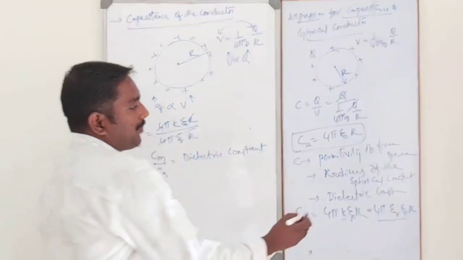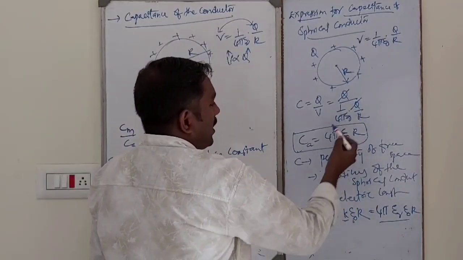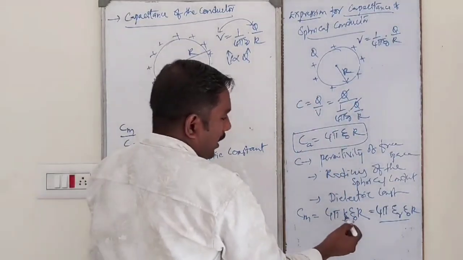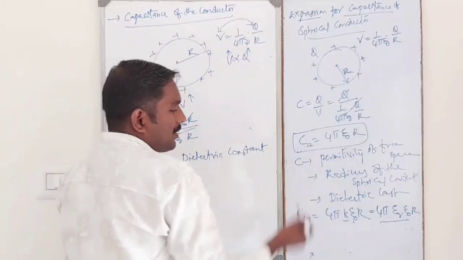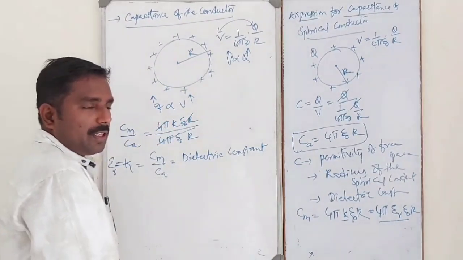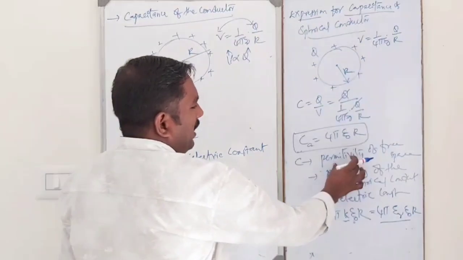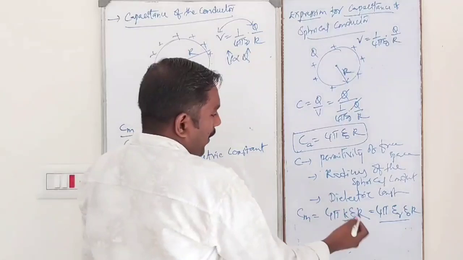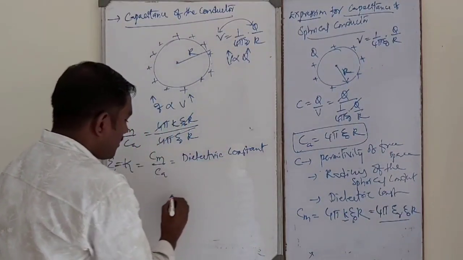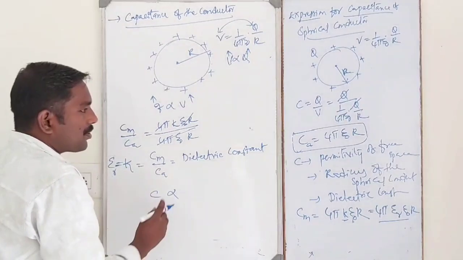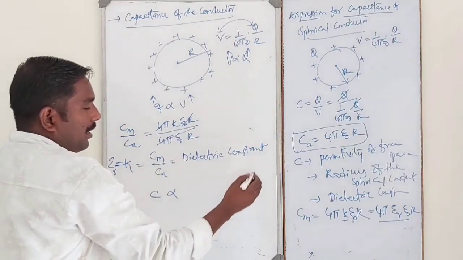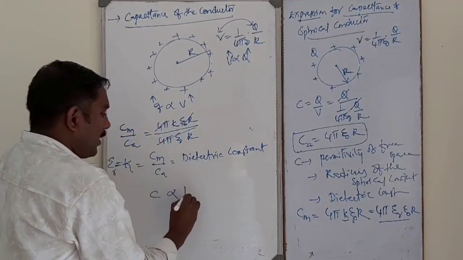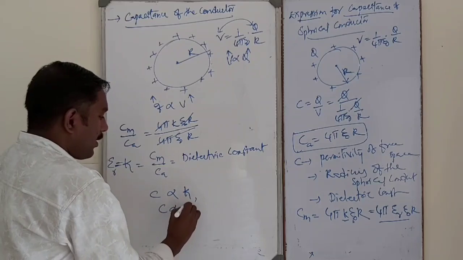See dear students, if permittivity of free space increases, capacitance increases; radius increases, capacitance increases; similarly, dielectric constant increases, capacitance increases. So these are all directly proportional. But permittivity of free space is a constant factor, so it does not increase. So the capacitance of a spherical conductor is directly proportional to only two factors, dielectric constant and radius.